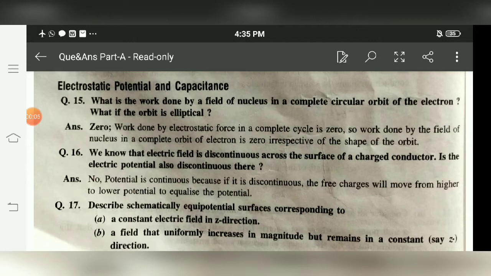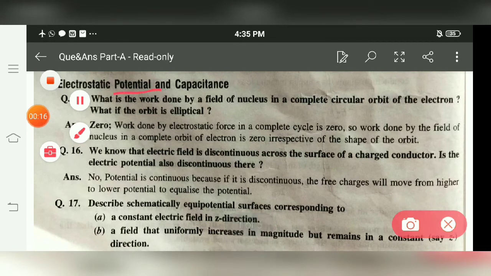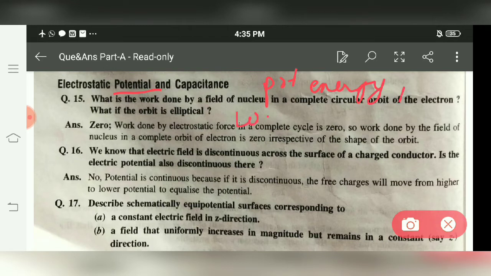Today we are going to discuss the question and answer related to the topic that we had already covered, like electric potential. Topics that we have covered: electric potential energy, work done in assembling a system of charges, which is a system of 2, 3, 4 and so on charges.